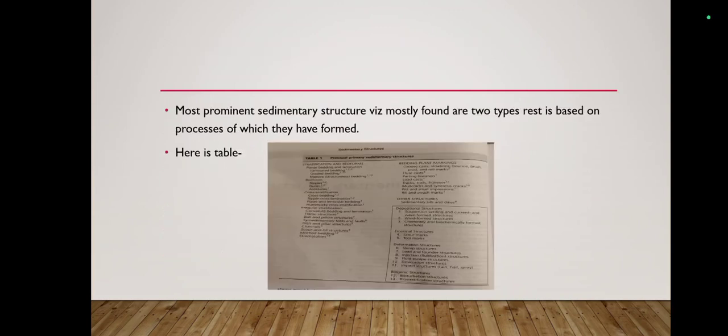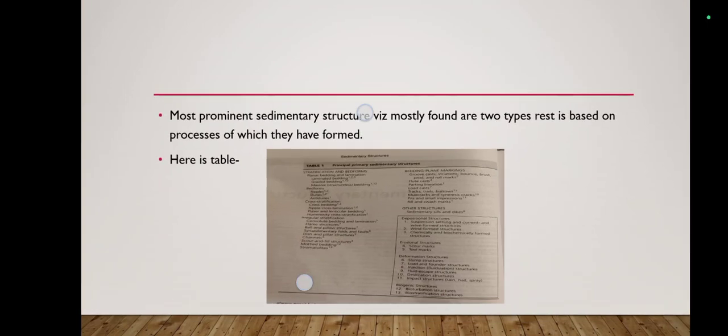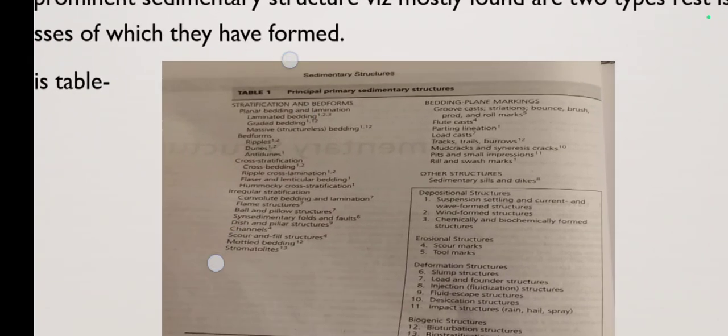Most of the sedimentary structures which are found in the field are shown in this table, which I have taken from the sandbox. You can see here in table 1 the stratification and bed forms, and bedding plane markings. These are the most common sedimentary structures found in sedimentary rock, and there are other structures which are also important.